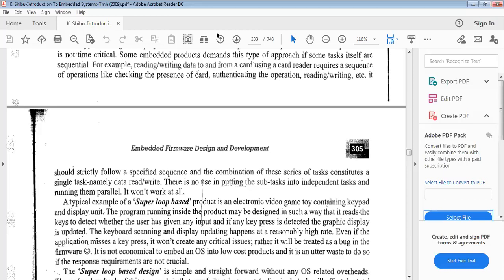Basically, this operating system based approach is organized as two parts. The first one is the general purpose operating system. What operating system do we generally use in our desktops? Windows, Linux, like that. That is the general purpose operating system, used for general purpose applications. The second one is the real time operating system.